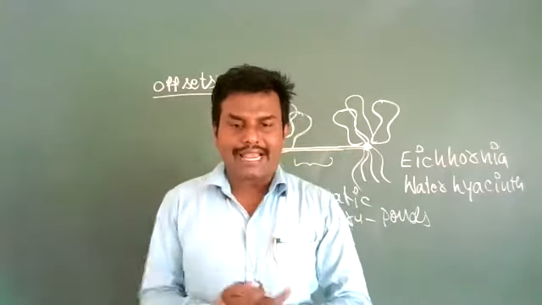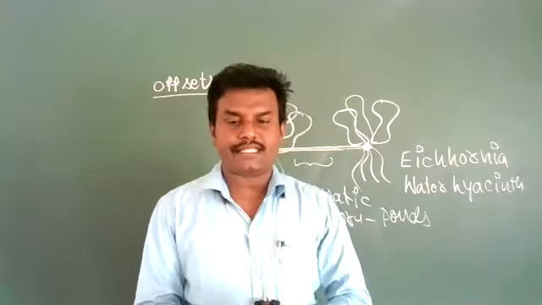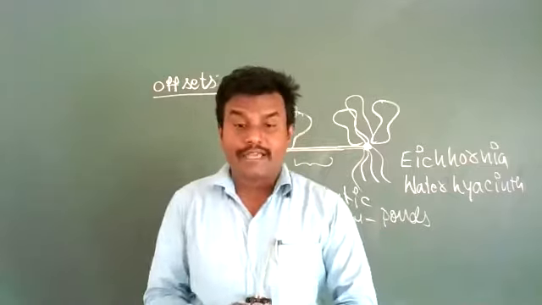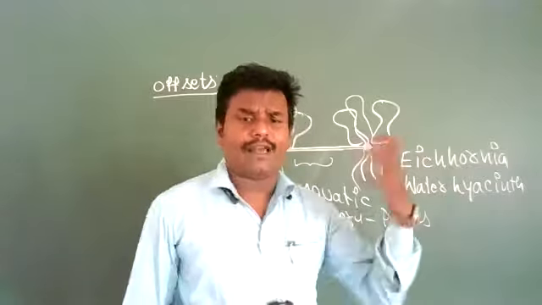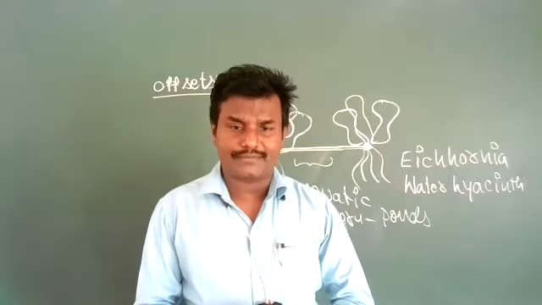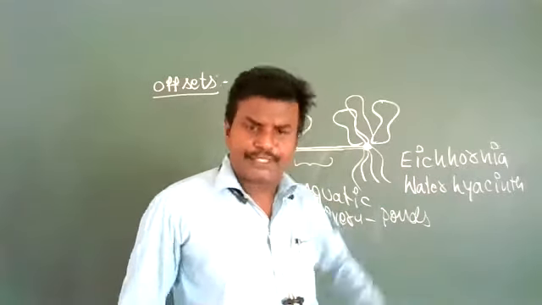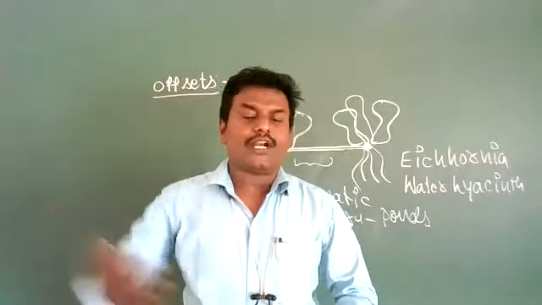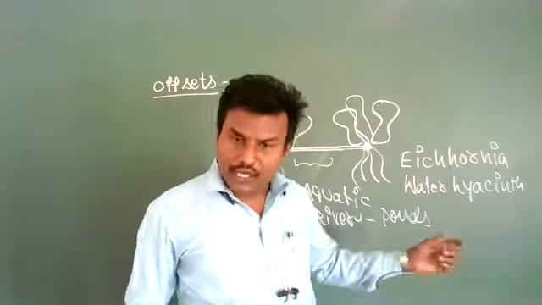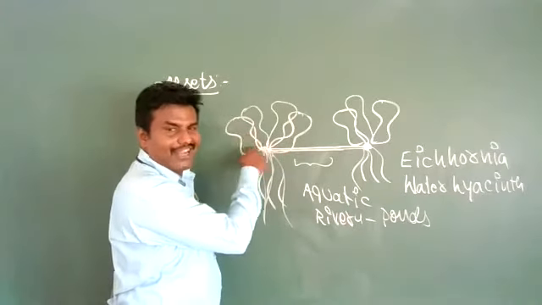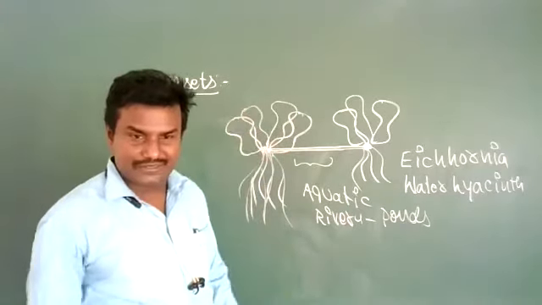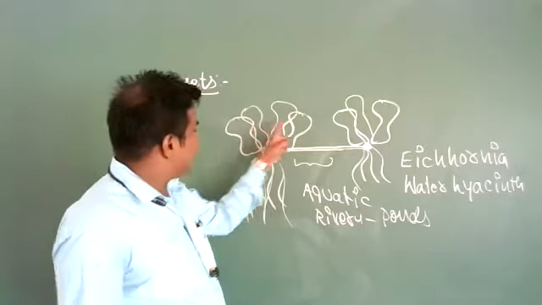Where the water is stagnant, in those places water hyacinth plants grow. Actually, this plant does not belong to our country. It was imported from other countries because of its beautiful color and the shape of its leaves. The diagram is generally given like this.